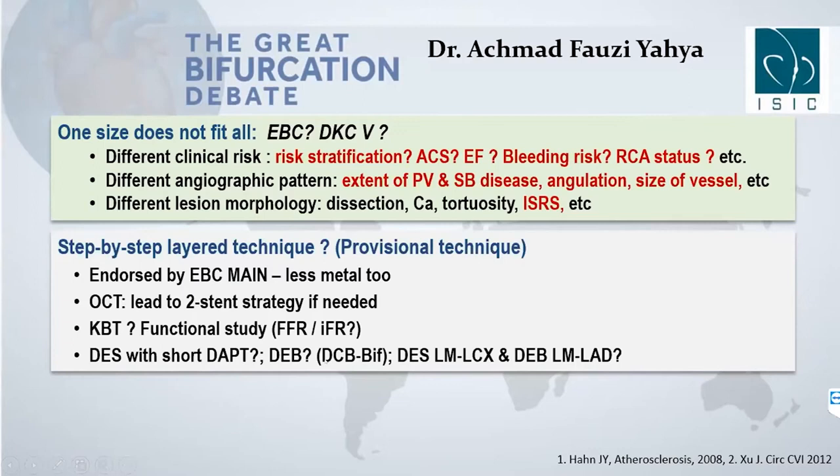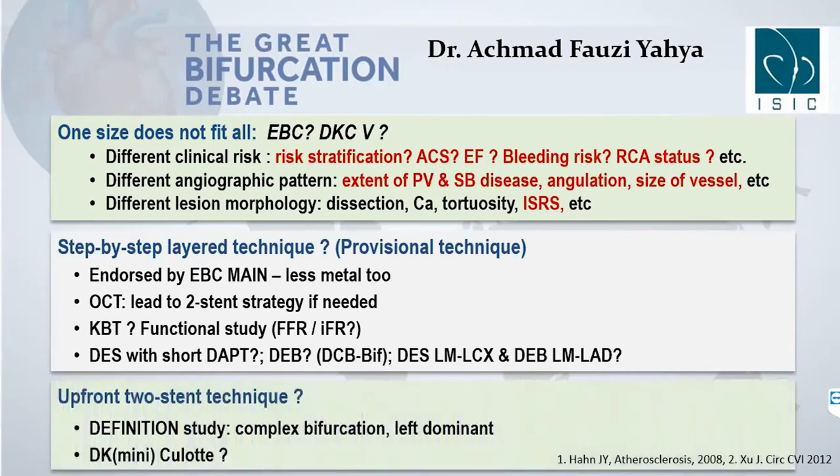We also know that now we are conducting the DCB bifurcation study, where we put DES in the left main LAD, and for the bifurcation, that is the LCx, we use DCB.